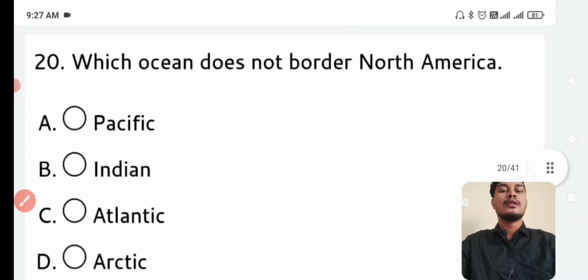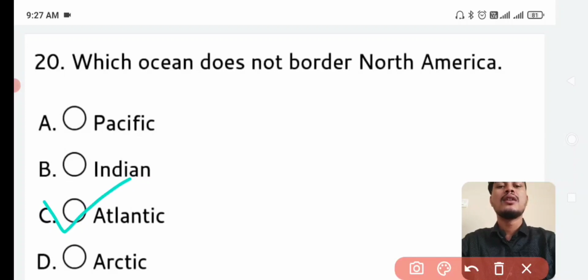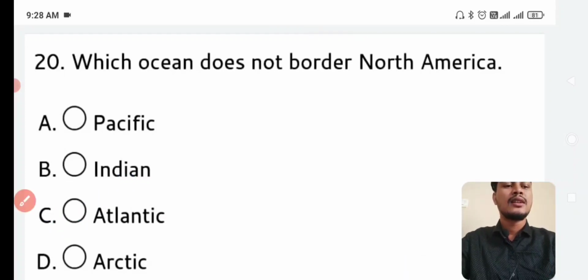Next question. Question number 20. Which ocean does not border North America? Answer is option number C, Atlantic Ocean. Atlantic Ocean does not border North America.